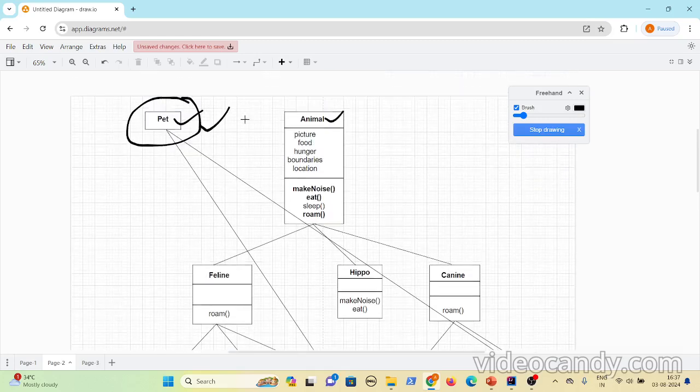This will not be allowed, right? So here Java provides another concept to help in these kinds of situations. Pet can be declared as an interface instead of a class, which we will discuss in a later chapter.